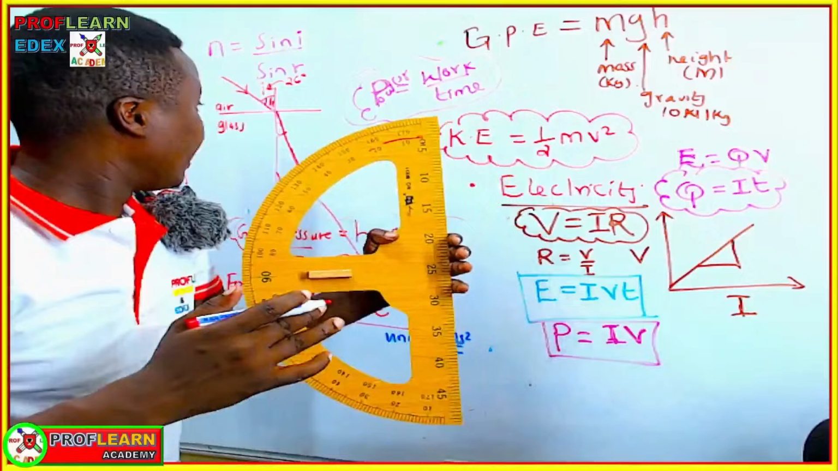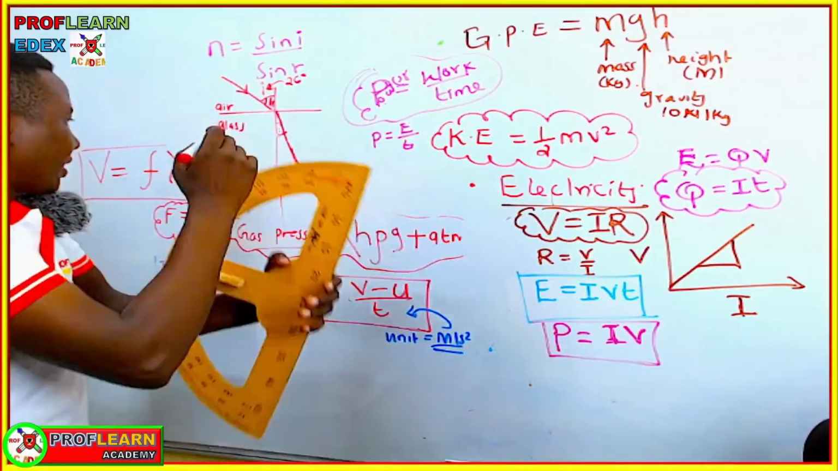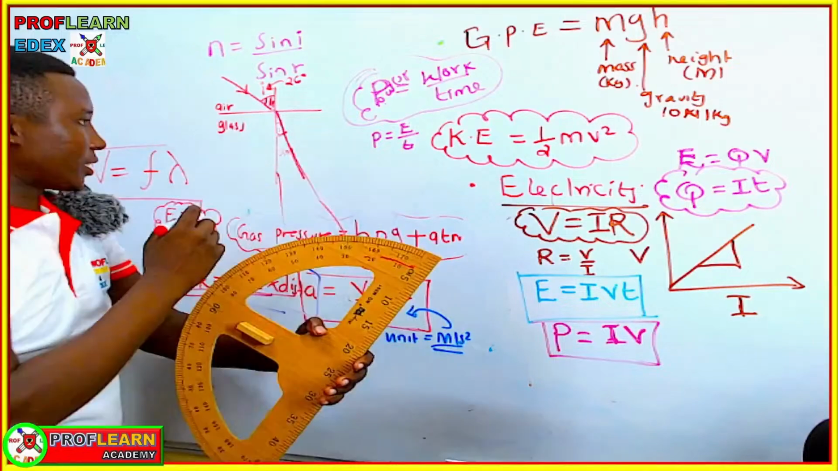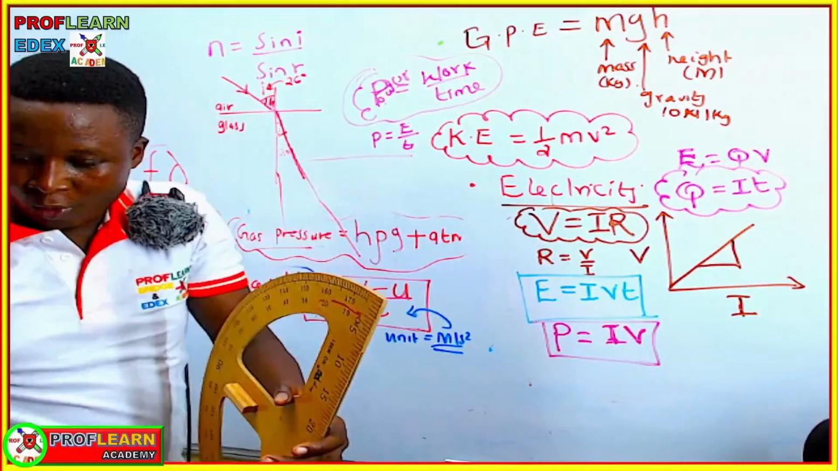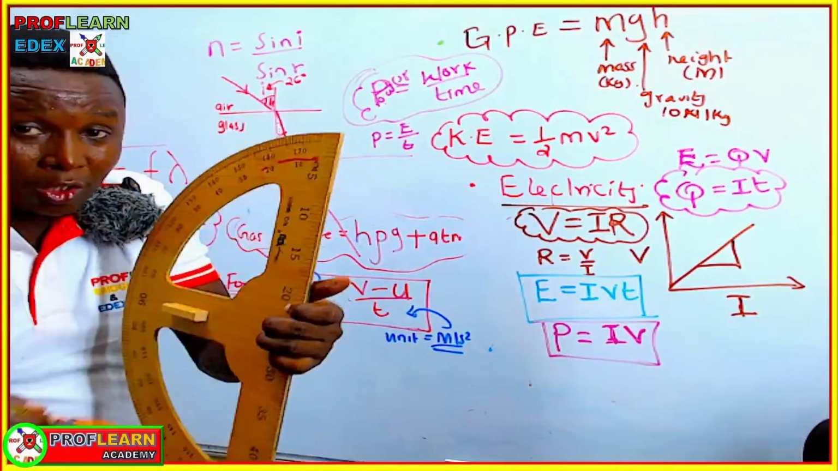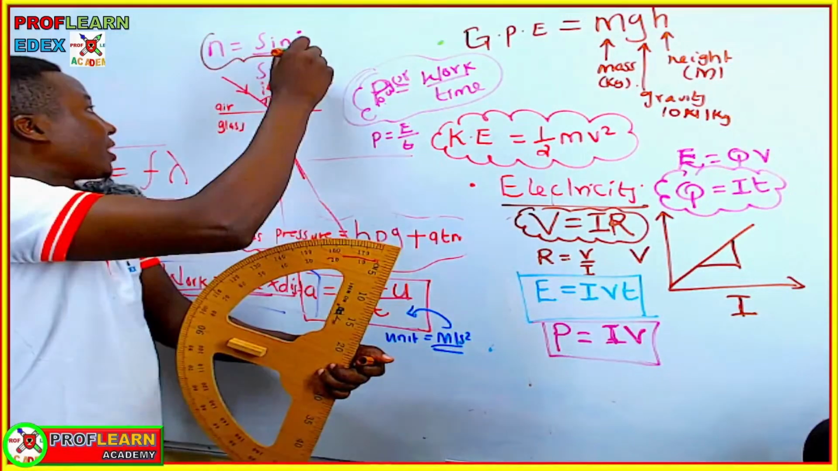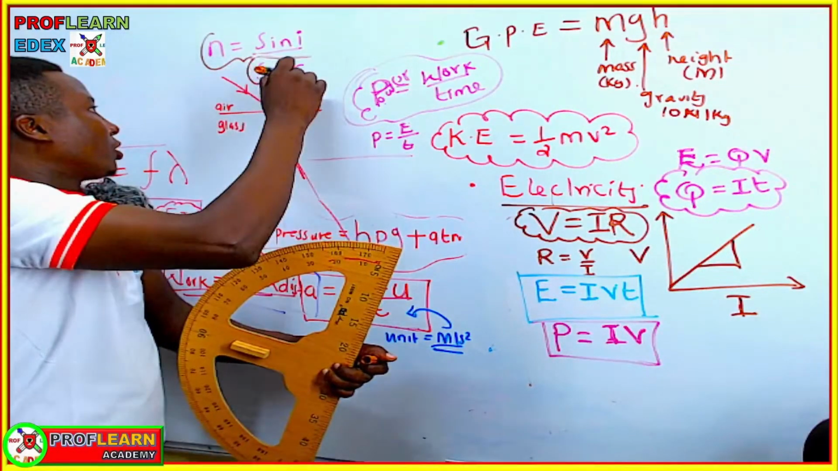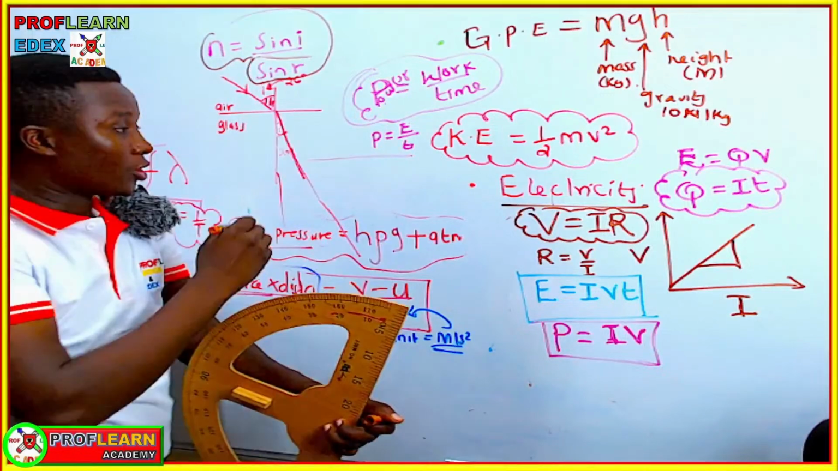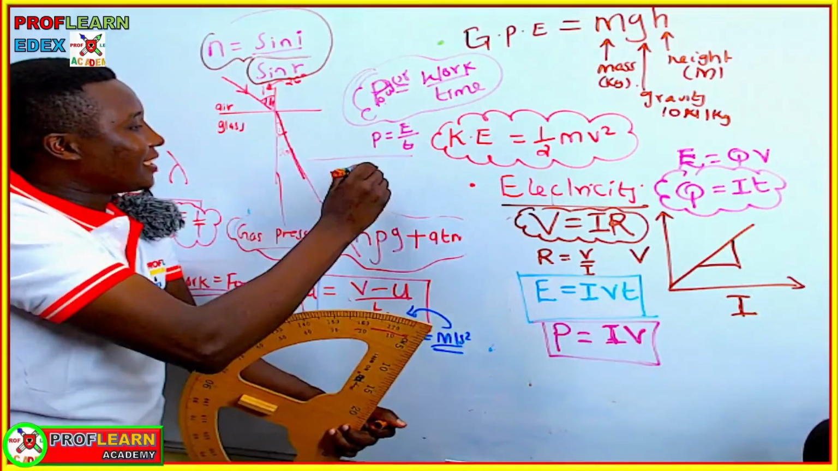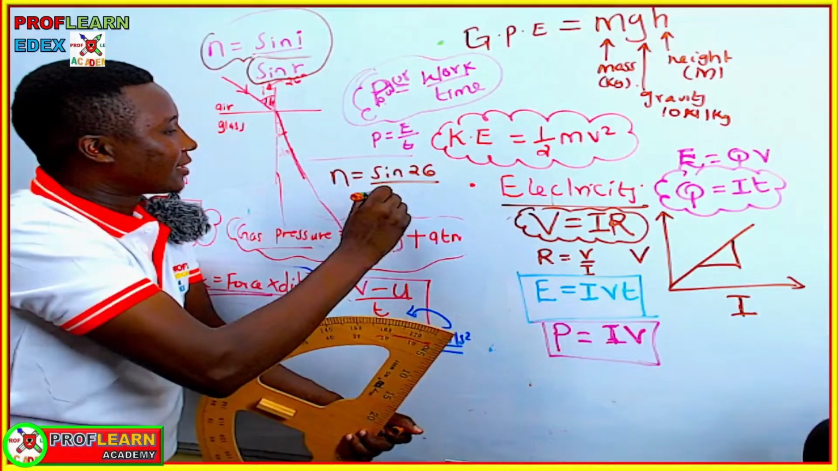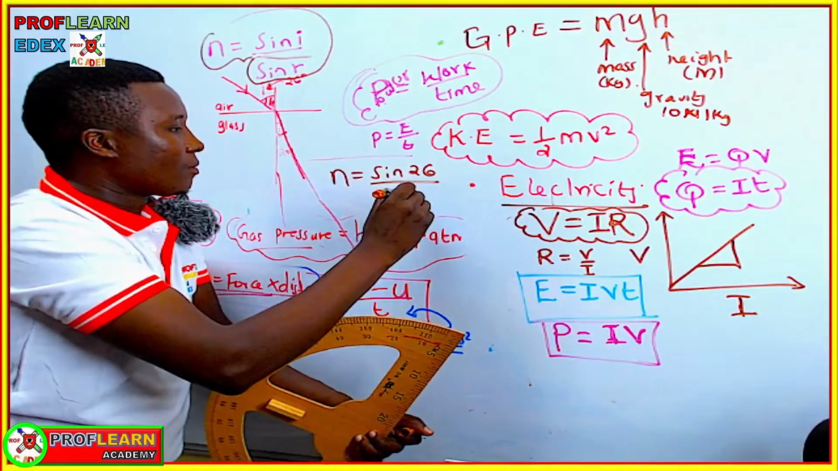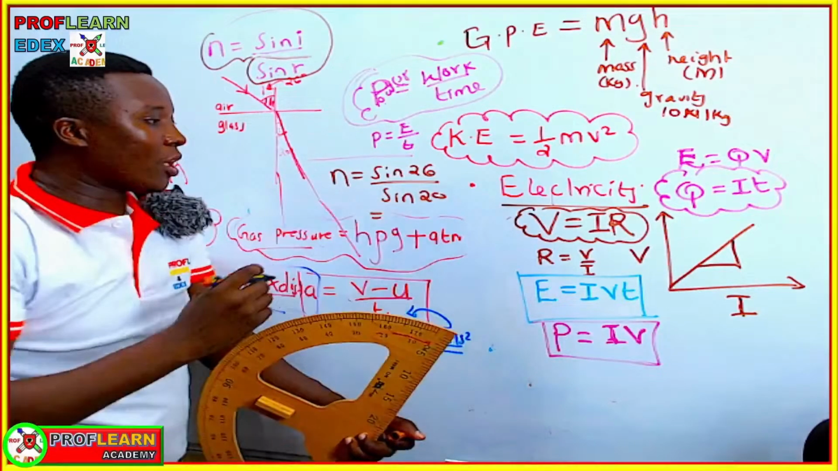So the angle of refraction, when I measured this, I got 20 degrees. If you are going to work out the refractive index, it is a ratio, so it doesn't have units. You are going to say refractive index is sine 26 over sine 20. Then you are going to get your answer.